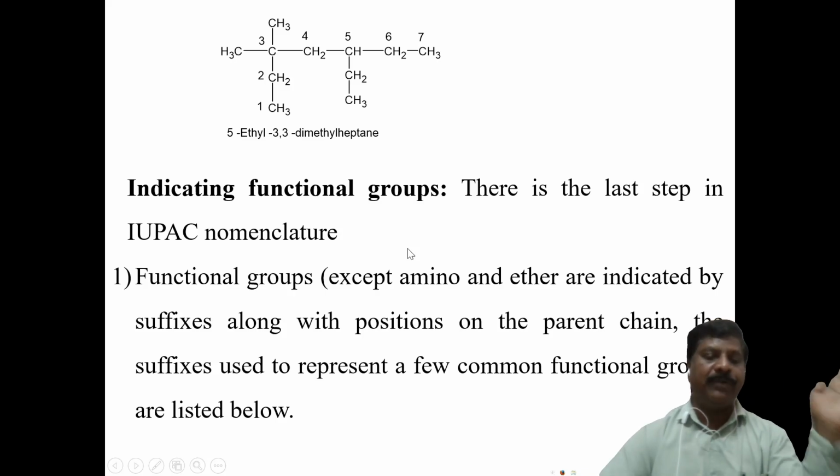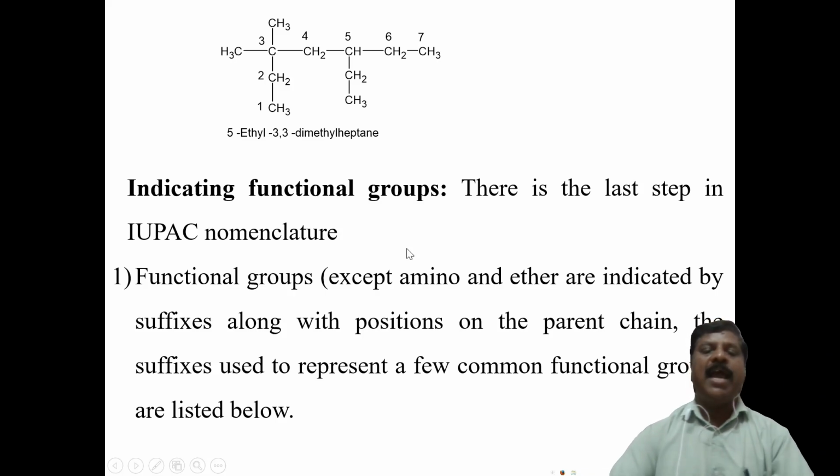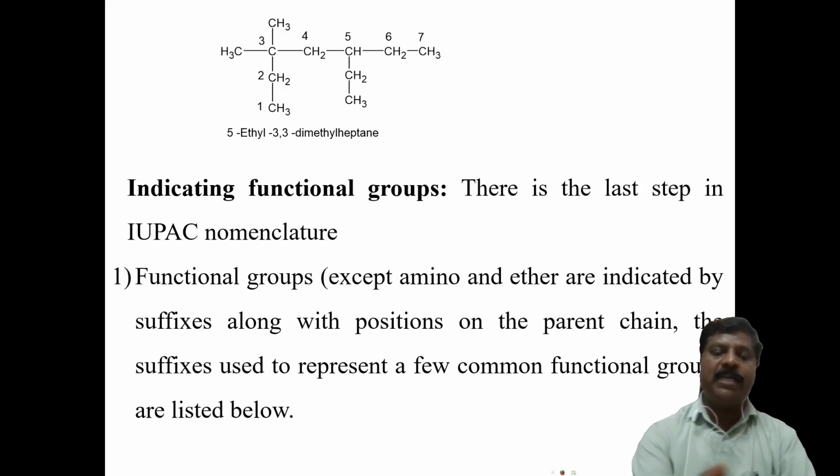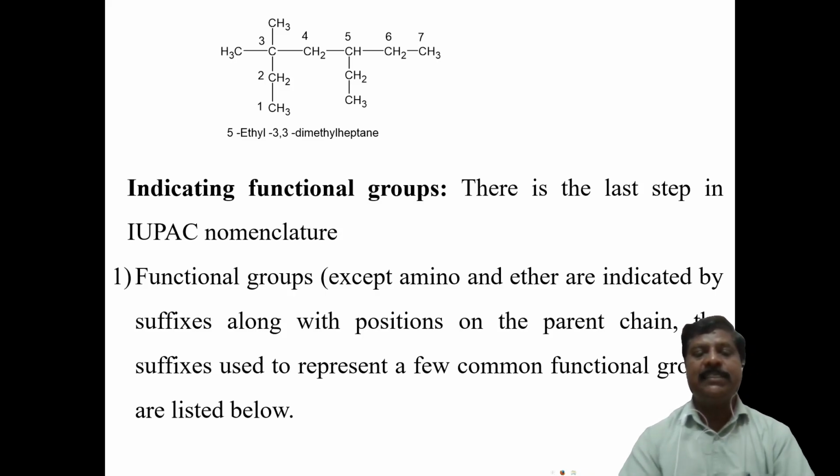The substitution is written first, before the root word, and the functional group should be written as the suffix, on the right side. The substitution group should be earlier, on the left side, followed by the root word, and lastly the suffix, which is the functional group.